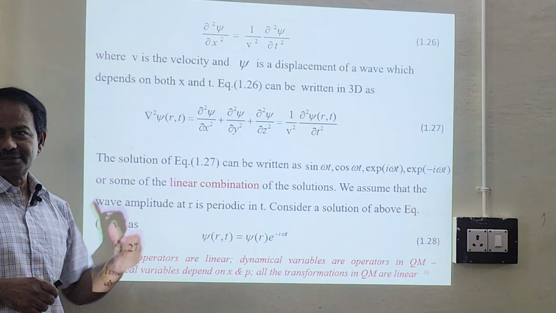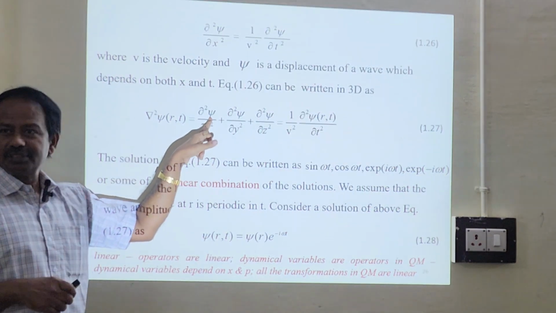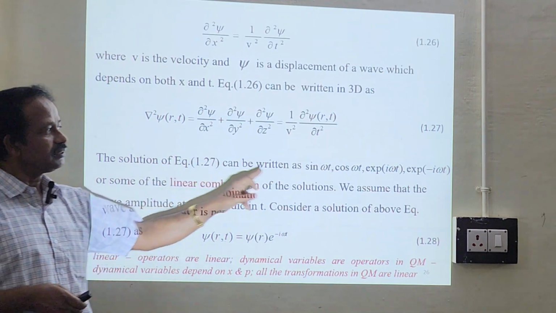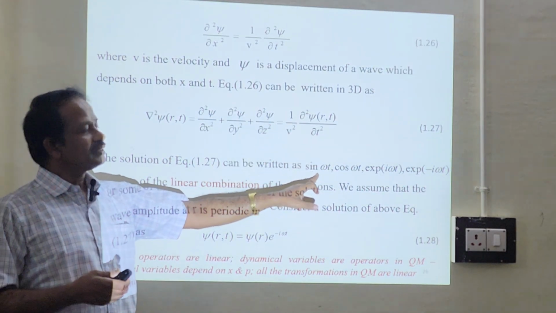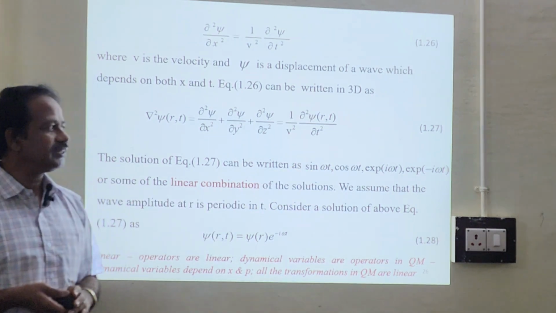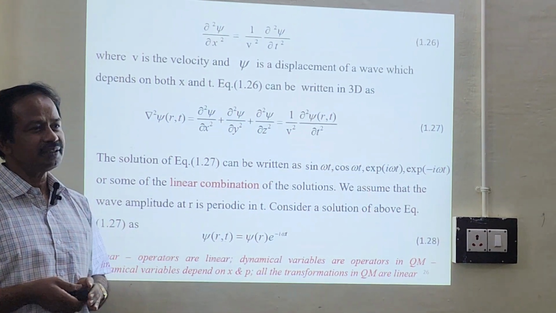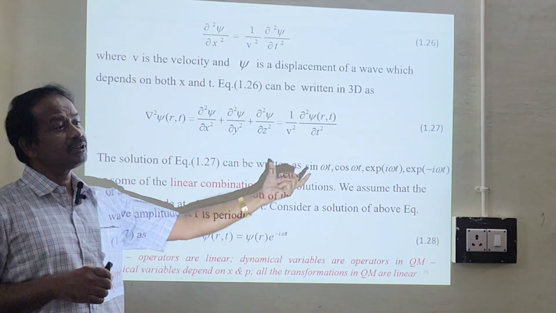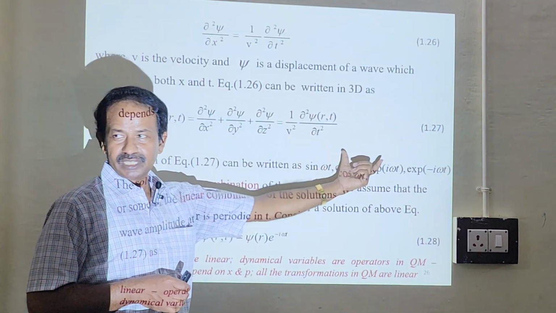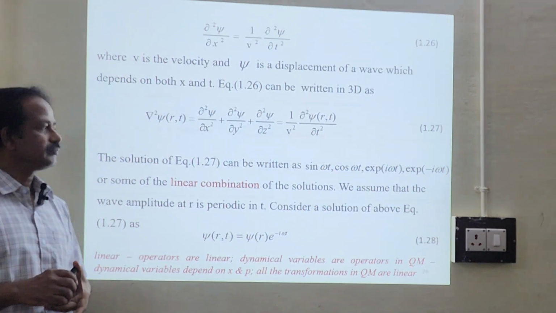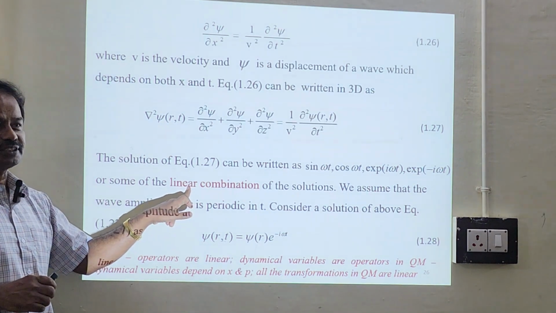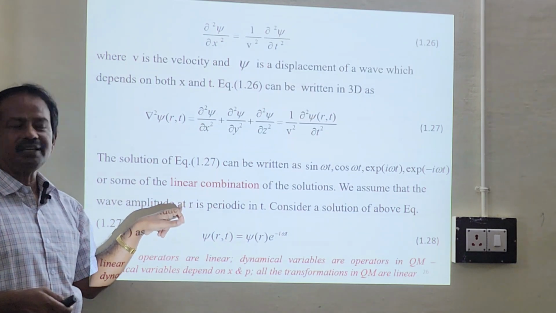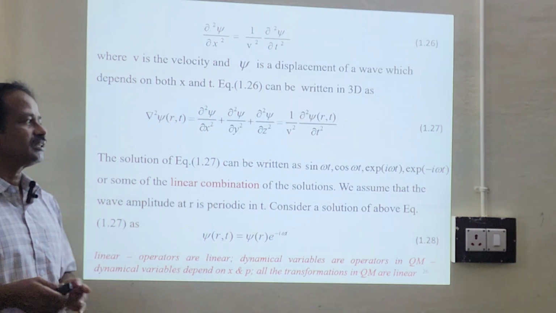Now, what is the solution? The solution can be assumed as sin omega t or cos omega t, e power i omega t or e power minus i omega t. Any one of the solutions we can have, or suitable combinations. We can combine these two, and that also will be a solution. As I said just now, this is a linear differential equation, so the solution also will be linear, a linear combination of the solutions.